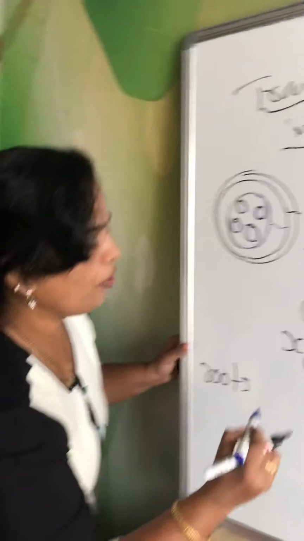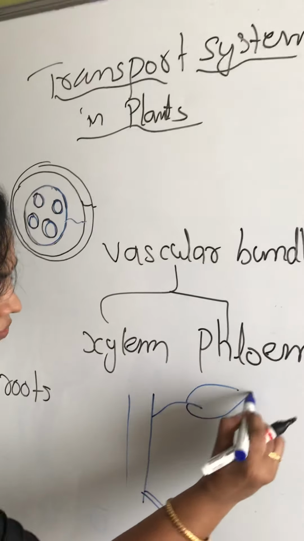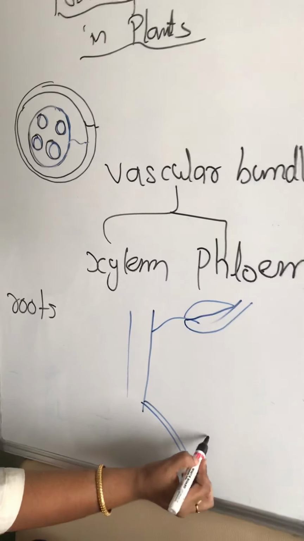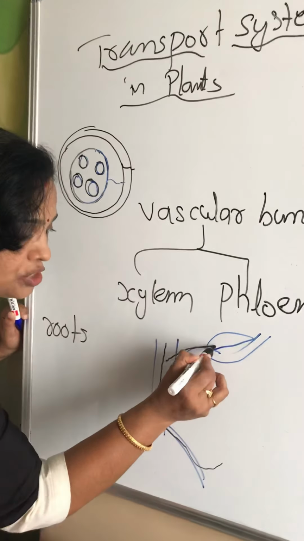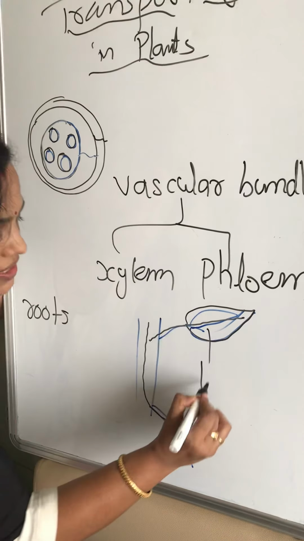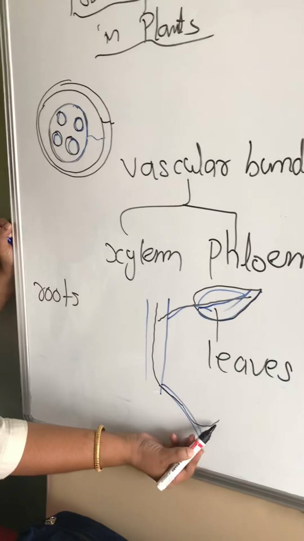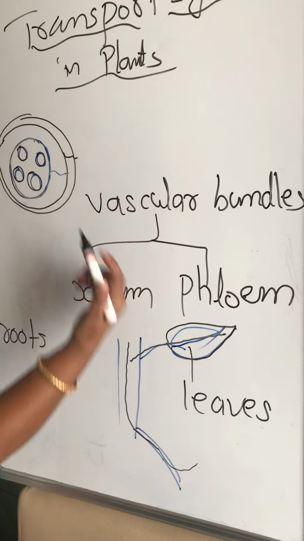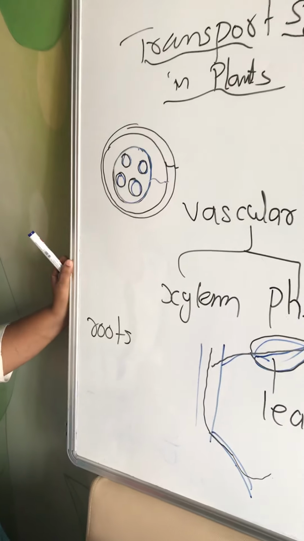Now if you think of a plant body, this is the root and this is the leaf. The water and minerals entering into the root has to reach up to the plant, and to which part of the plant? To the leaves, because leaves require water for photosynthesis. So the water which is getting into the root of the plant body should reach the upper parts of the plant and into each and every leaf so that it can perform photosynthesis.